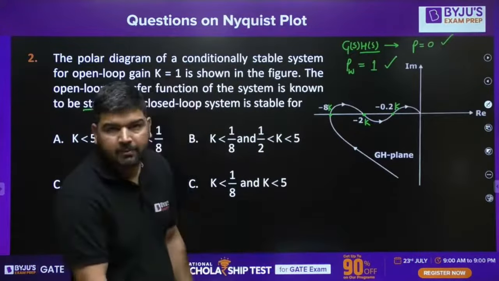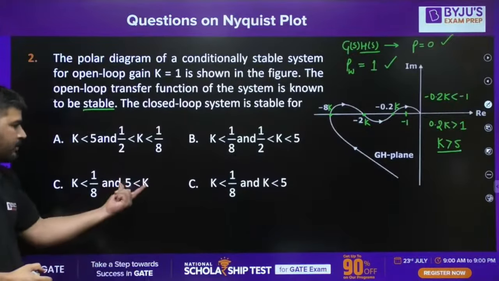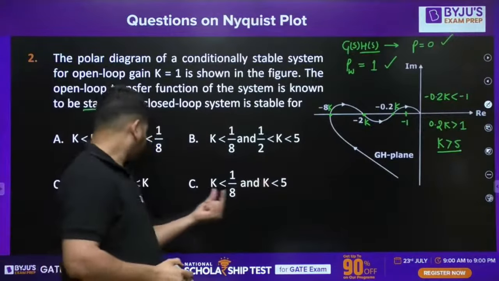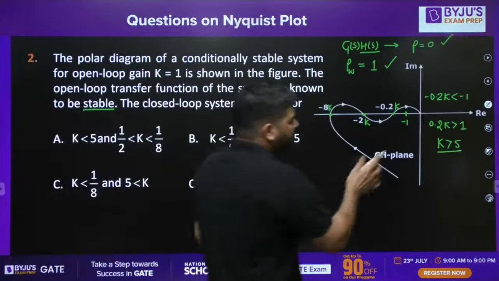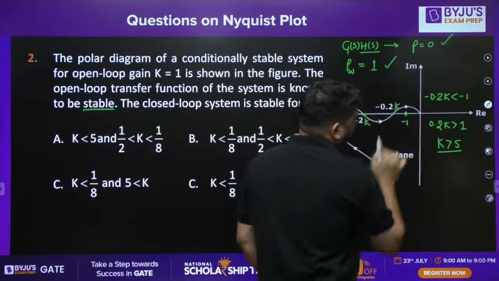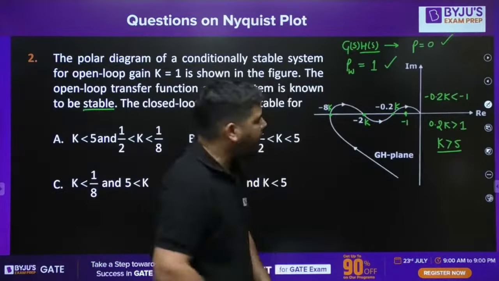If I take K greater than 5, let's first look at this case. So -1 is here. If K is greater than 5, -1 will lie here. And if you vary omega from infinity to 0, the arrow will be like this, because I told you in the 511 method, you have to move opposite. Now, can you tell me what is the net 511? So it is going like this. Okay, you are moving anti-clockwise.